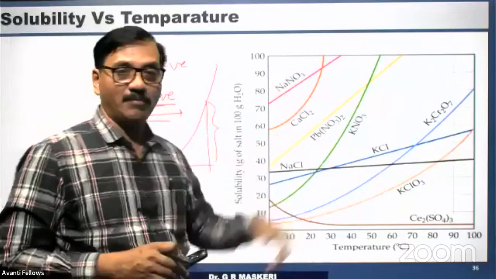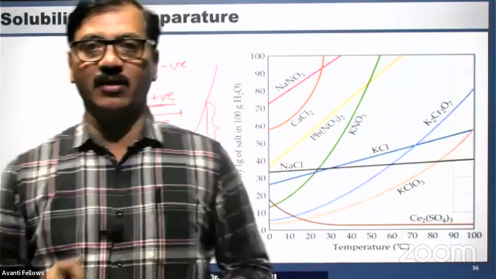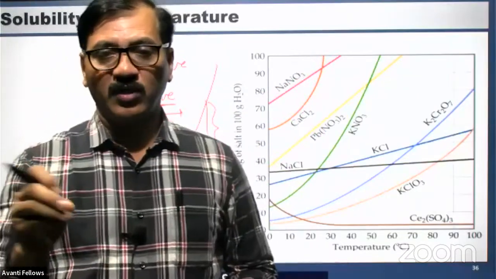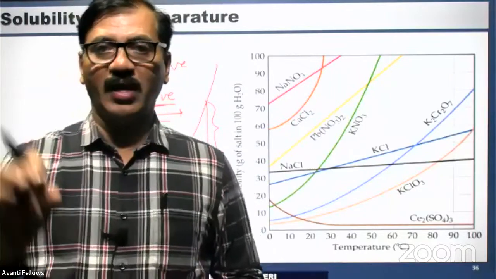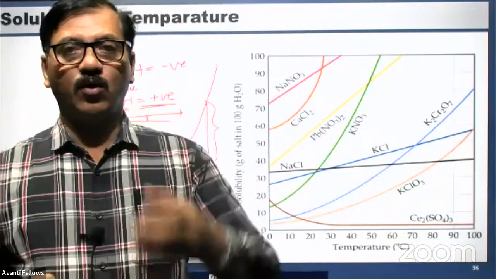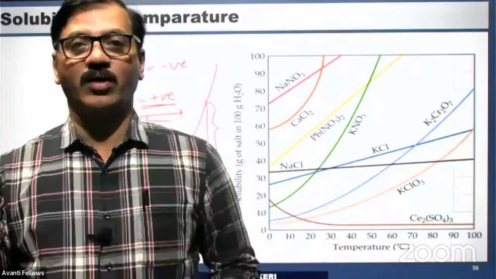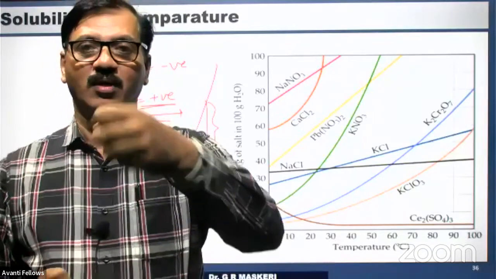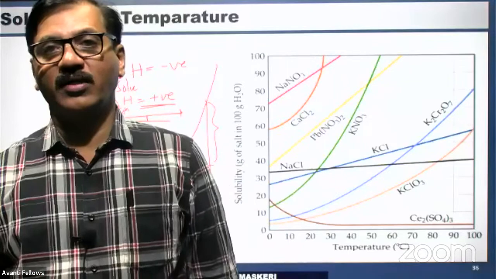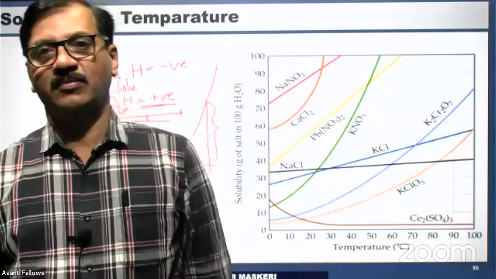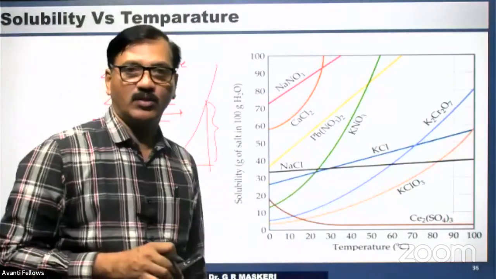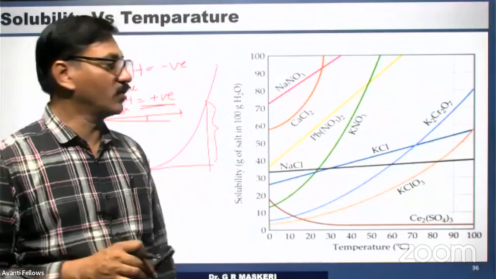So with KNO3, if you do this experiment in the laboratory, take some potassium nitrate in a test tube, add a little water, and hold the test tube in your hand, you will feel as if you are touching ice. That much cold it is. Dissolution of KNO3 is an endothermic process.